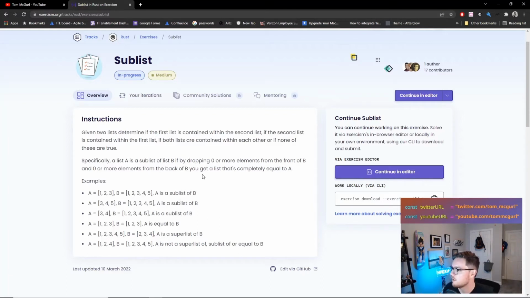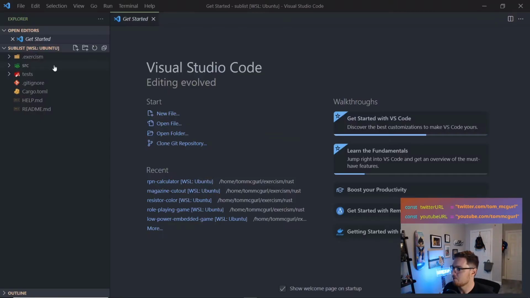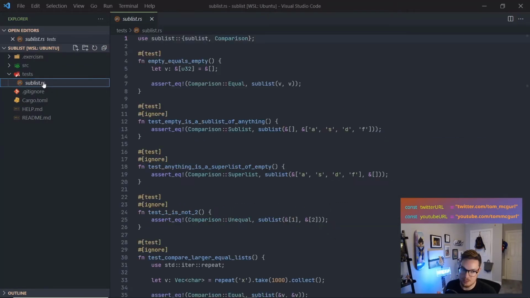Let's see. So I've pulled that up here and I have it in VS Code. And again, you know me, you've been watching, you're like, old Tom's going to go right to the tests as usual. Yeah, we are. We're going to go right to the tests as usual because we're going to do it TDD style, test-driven development. That's why I love Exercism, right? It's like the one place I can really do it. So let's take a look.